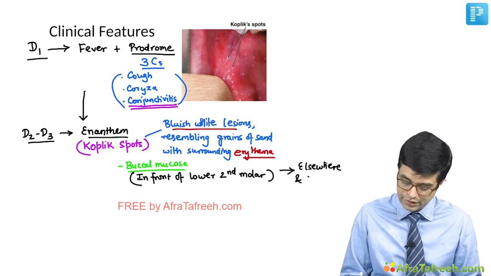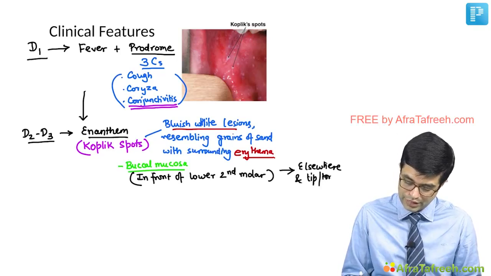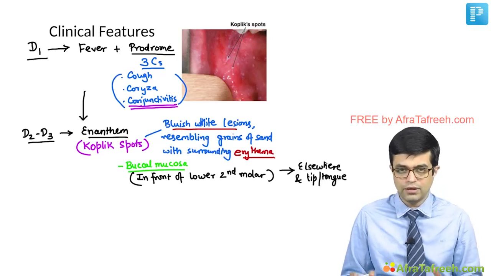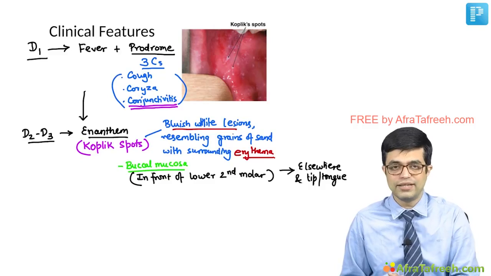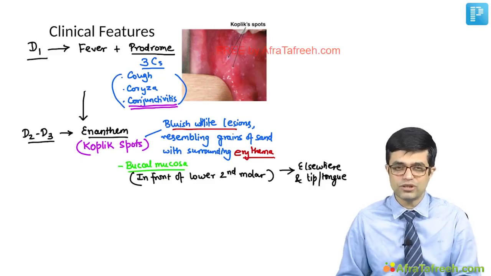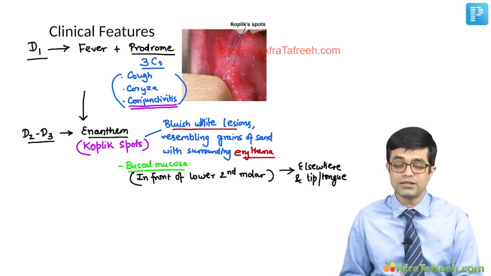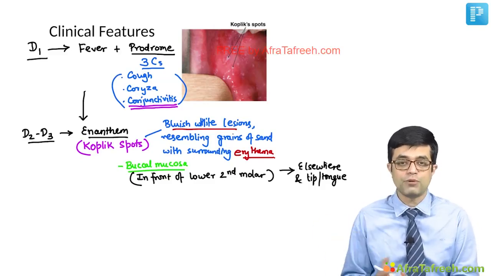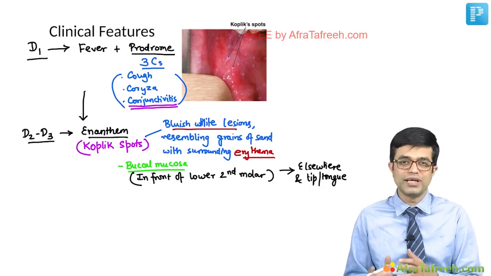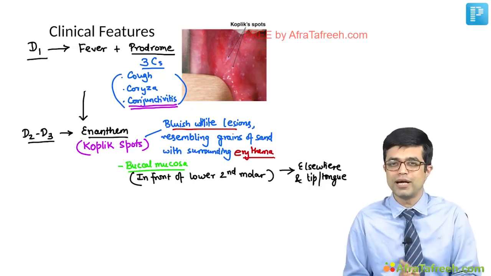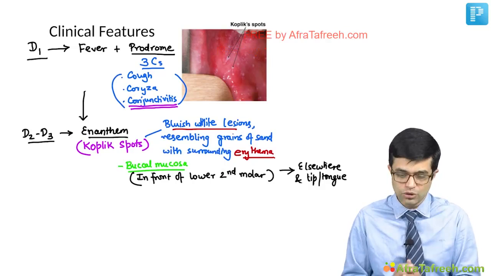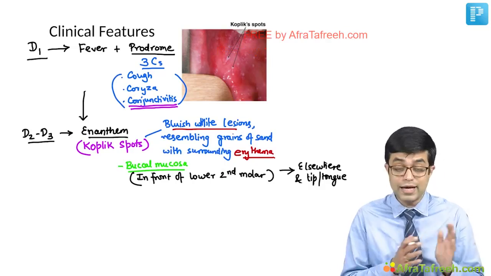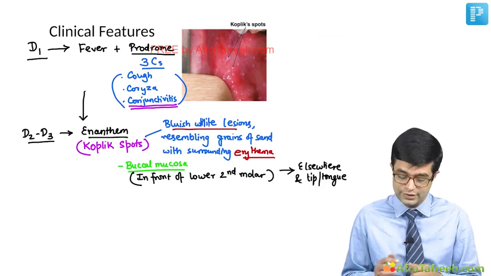And even on the lip and tongue. Although lip and tongue involvement is relatively rare in recent days when you see measles infection, many of the children who get a measles infection have a modified measles rather than a true measles. And so Koplik spots occurrence is also showing a slight deviation if you go by what dermatology textbooks say.